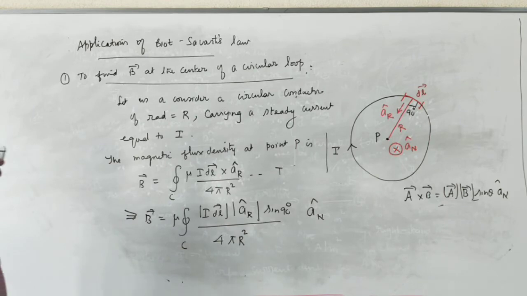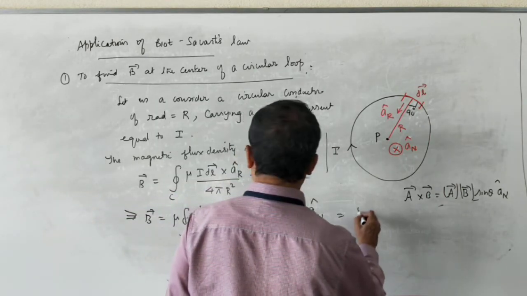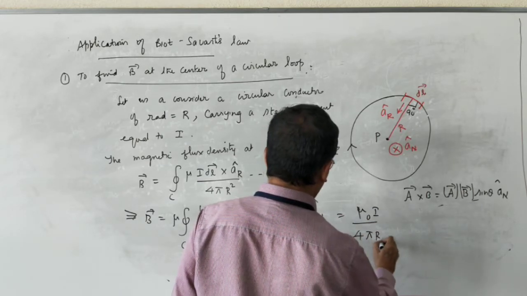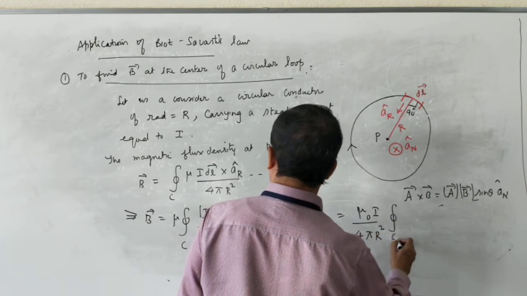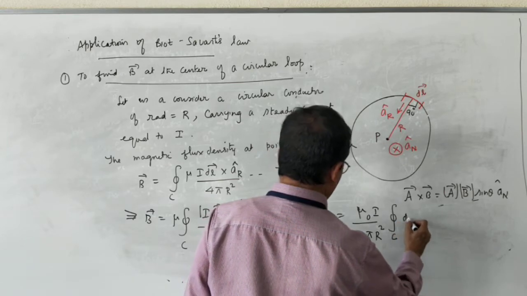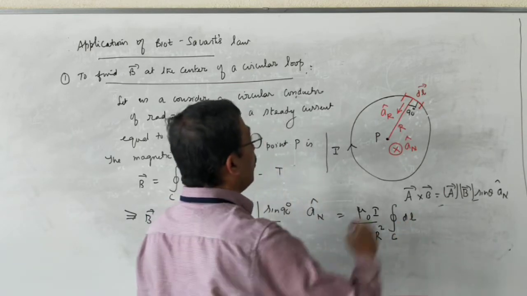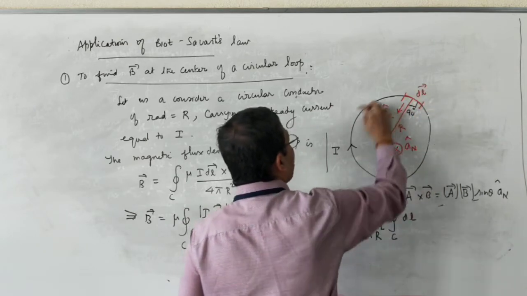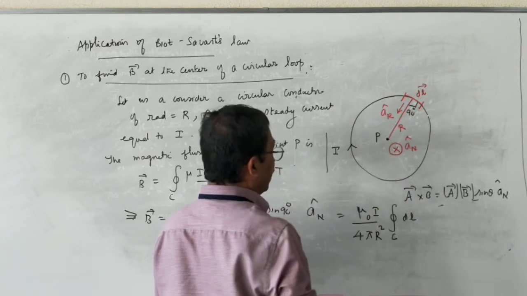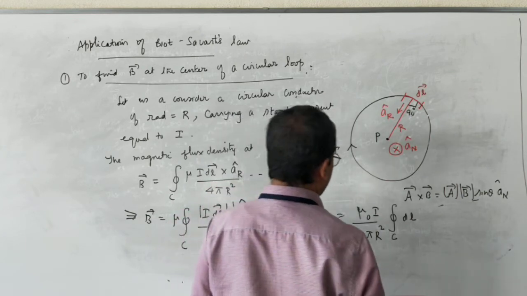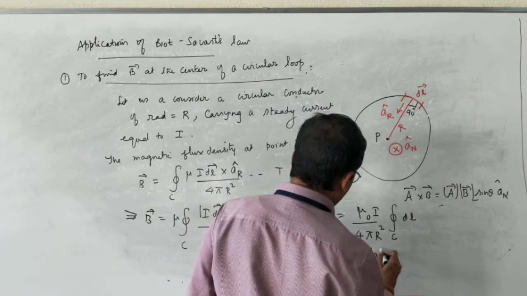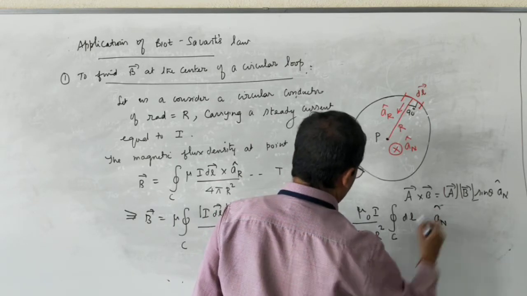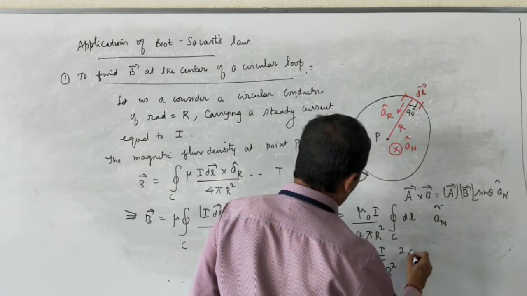Sin 90 degrees is 1. So this becomes now mu naught into I divided by 4 pi r square contour integral C dl. If you keep on adding this elemental length dl, you will get the circumference of the circular conductor. So this is nothing but mu naught into I divided by 4 pi r square into 2 pi r.